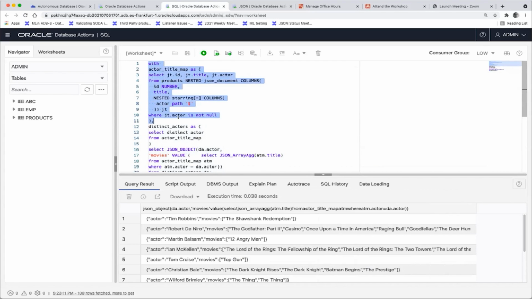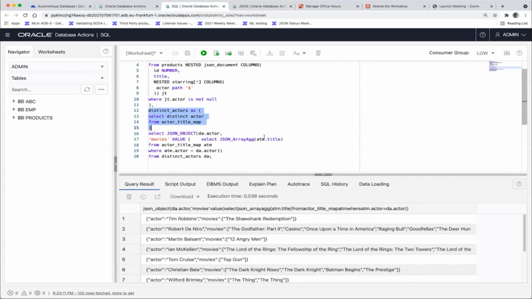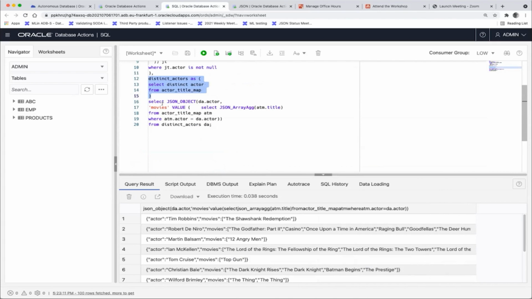So let me quickly walk you through. This is our with clause, to create the mapping between actors and titles. Here we get the distinct actors. This is also an inline subquery, which I call distinct actors. And then in the last part, I generate a new JSON object, which is the actor's name. So you see here, actor Tim Robbins, actor Robert De Niro, and we will only have one actor name occur once here because we use the distinct operation. So then we can make sure that every actor only occurs once.